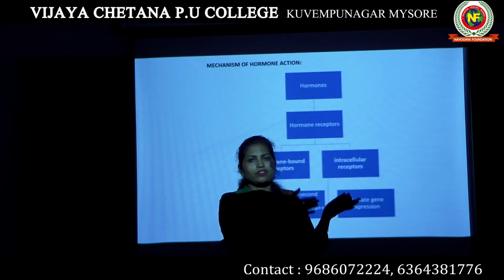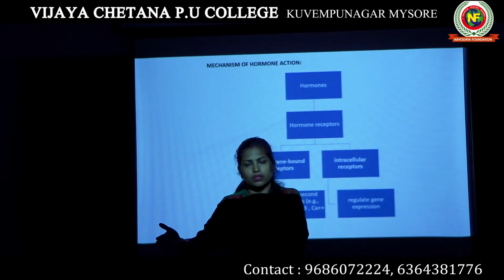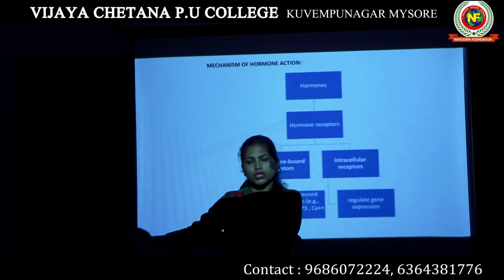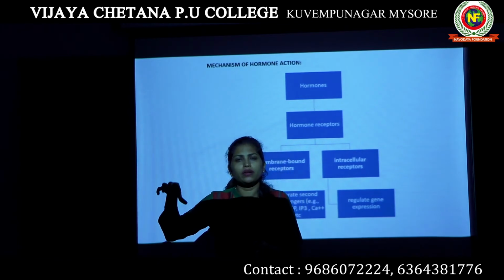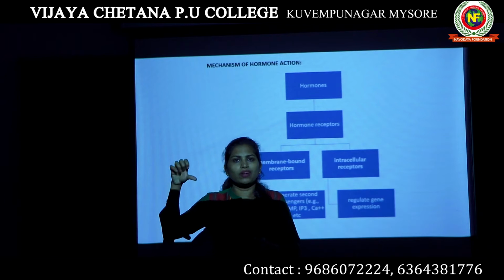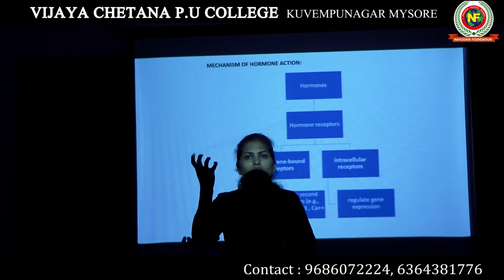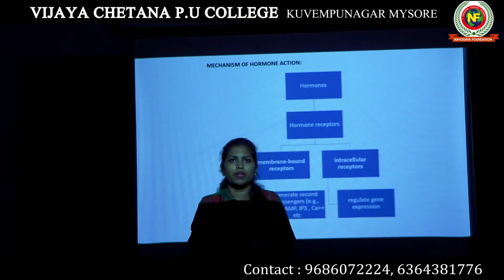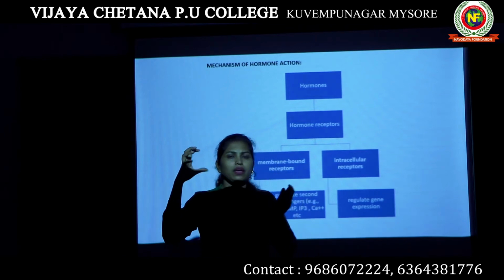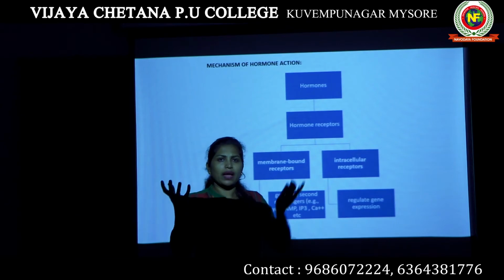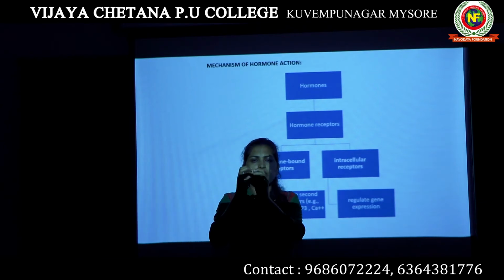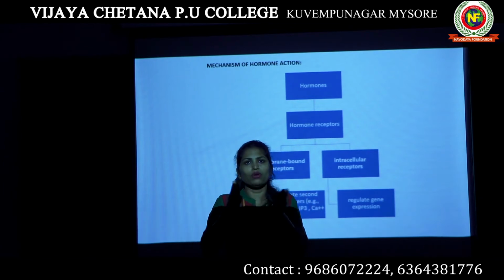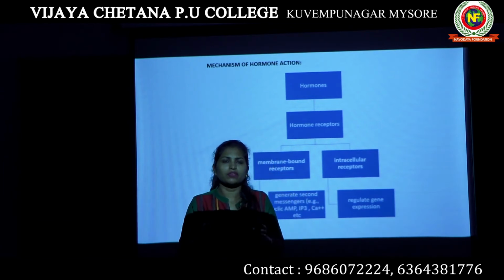If the thyroid stimulating hormone has to reach the thyroid and do its function there, then the thyroid should have hormone receptors for this TSH coming from the pituitary gland. When the receptor accepts the hormone, that forms a complex known as the hormone receptor complex. This is known as hormone receptor interaction.